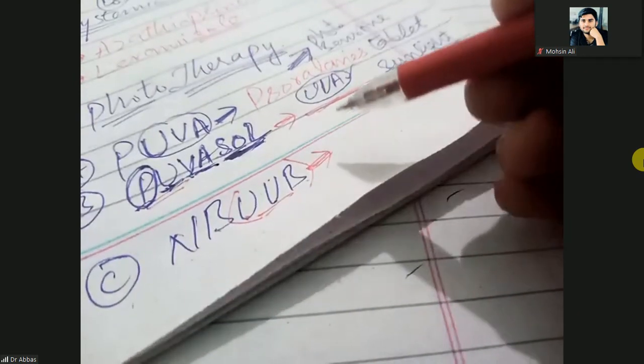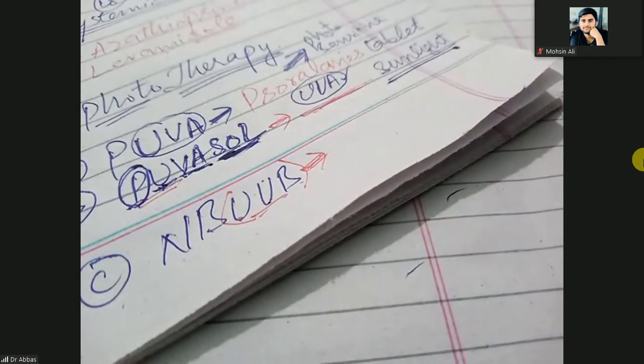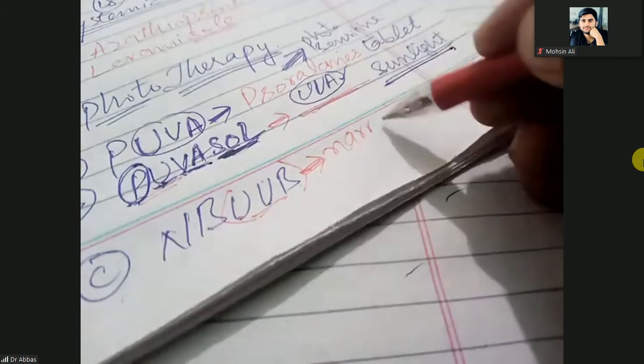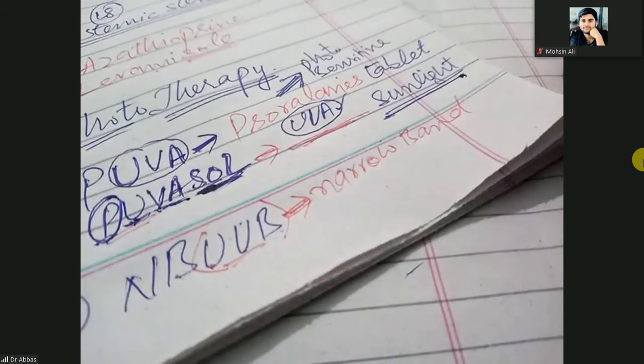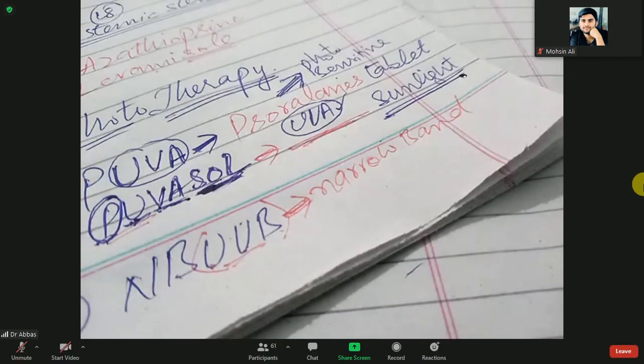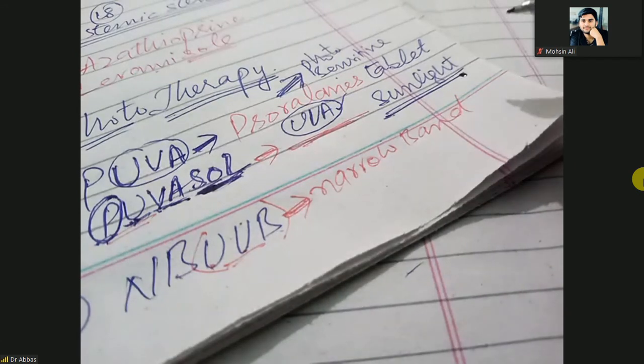And the third one is NB UVB. UVB means ultraviolet light B, not A. NB means narrow band. You know there are different bands of light, and every band has a different wavelength. So narrow band means exposing the lesion to only the 311 nanometer wavelength.